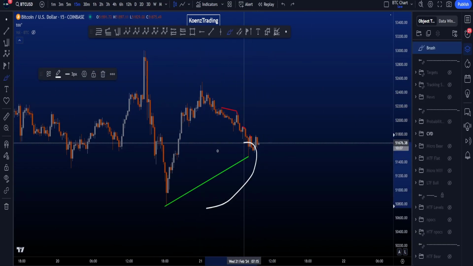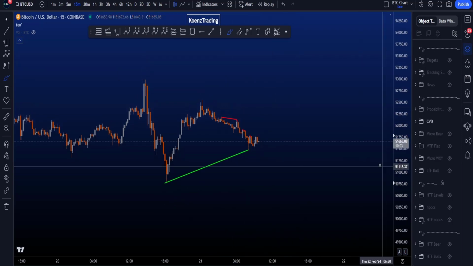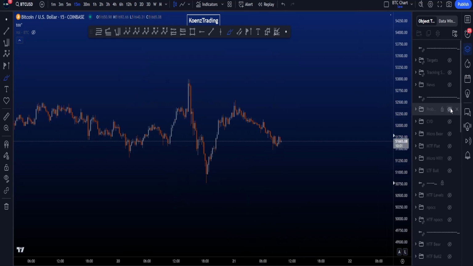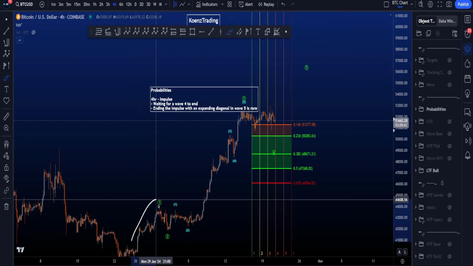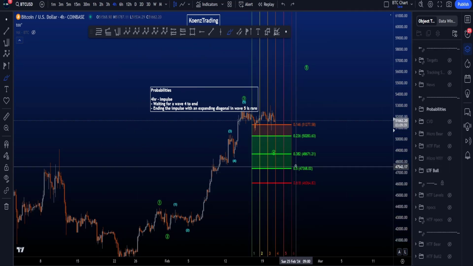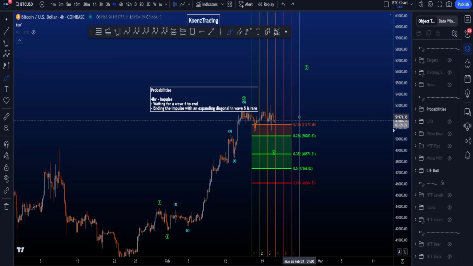You can have a 15-minute bullish CVD, but if on the 3-minute you constantly have bearish CVD divergences, these do have a priority. So if we then look at the probabilities of the different scenarios, then on the 4-hour, the probabilities remain at the moment higher that we are in a bullish 1, 2, 3, 4, 5 impulsive structure. We're looking for this wave 4 to end before then a wave 5 towards the upside.